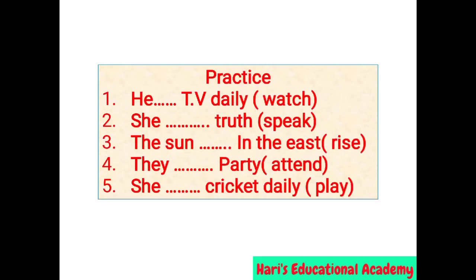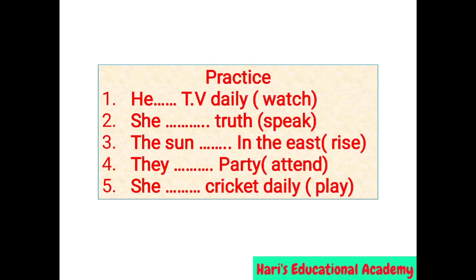Practice. In the examination, they will give us questions like this. Let us see the first sentence. He dash TV daily. Here they have given us the verb watch. So by observing the sentence, the clue word given is daily. That means you have to follow the simple present tense structure. So you need to take verb 1. The answer is watches. He watches TV daily. In the subject place he, she, it comes, so you need to add s or es to the verb 1. So the answer is watches.